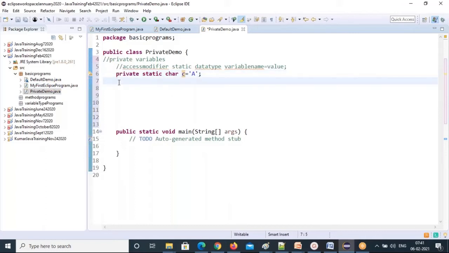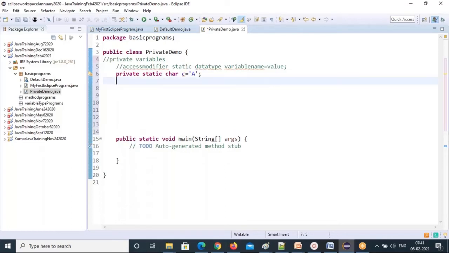If you are not able to see one member of a class in another class, that means you have defined a private keyword. You have declared for that member the scope private. That's why you are not able to see it in another class. Private is completely for that class only visibility, not outside the class. So let me create one more variable.